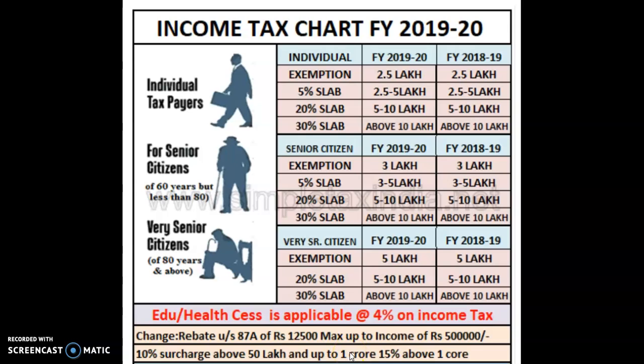So these are the things you have to understand correctly. Pause the video and write down the concept. You can expect this question in Section B. You need not worry about the 2018-19 amounts. We only have to talk about the 2019-20 financial year. So you have to understand these things. You can pause the video and write it down.